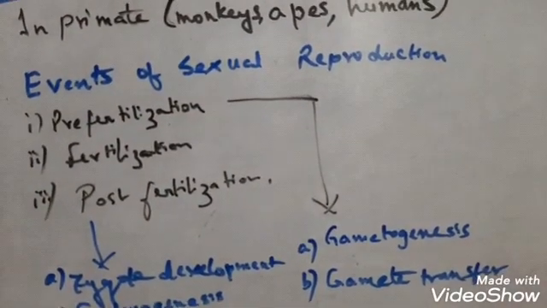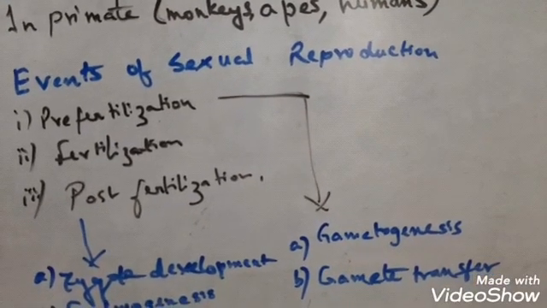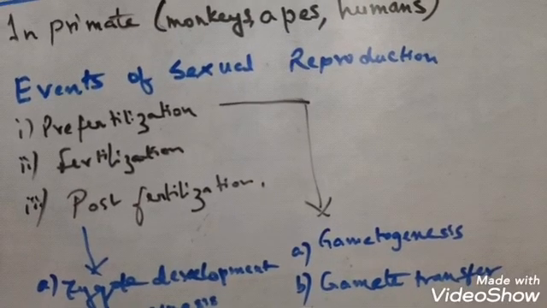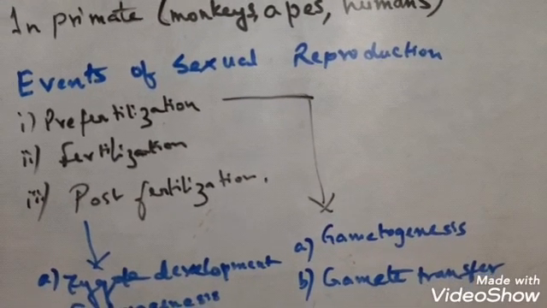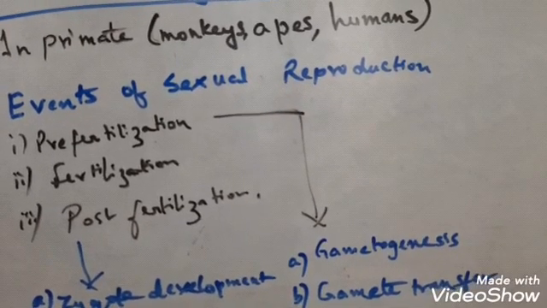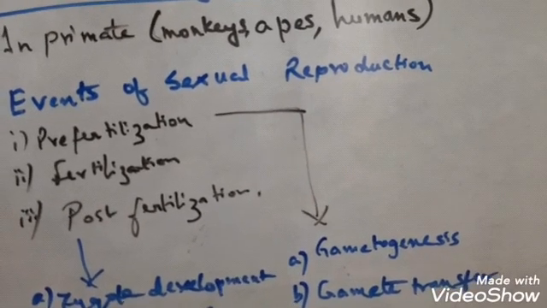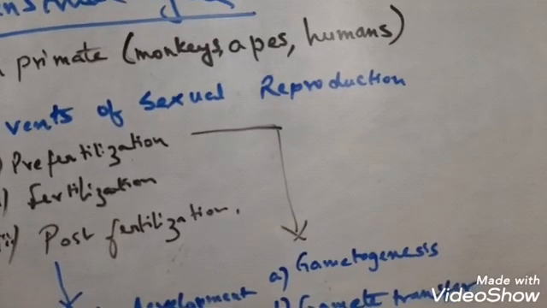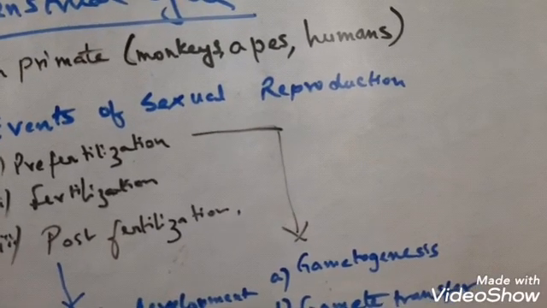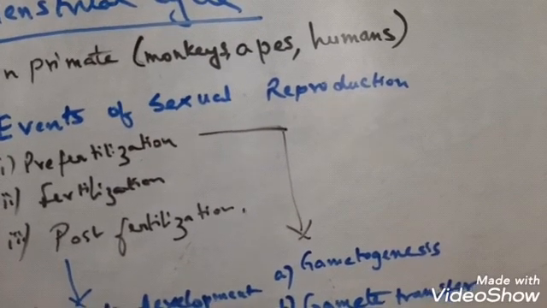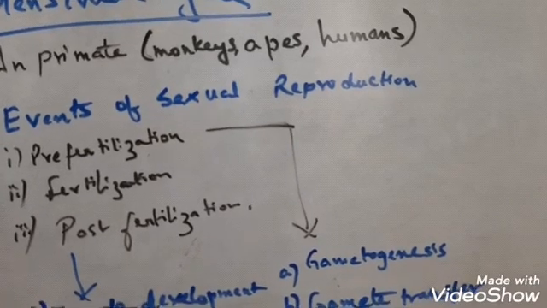The male gamete is formed in the male reproductive part of the male by the process of spermatogenesis, and the female gamete, called the ovum or the egg, is formed in the female reproductive part in the body of the female, and the process is oogenesis. So the formation of the male gamete is called spermatogenesis, and the formation of the female gamete is called oogenesis.